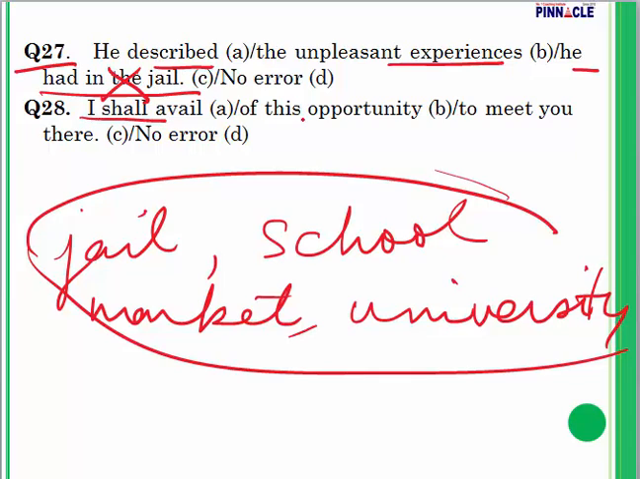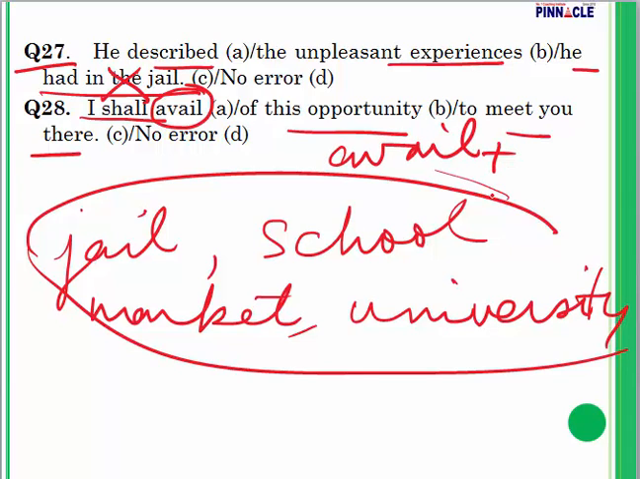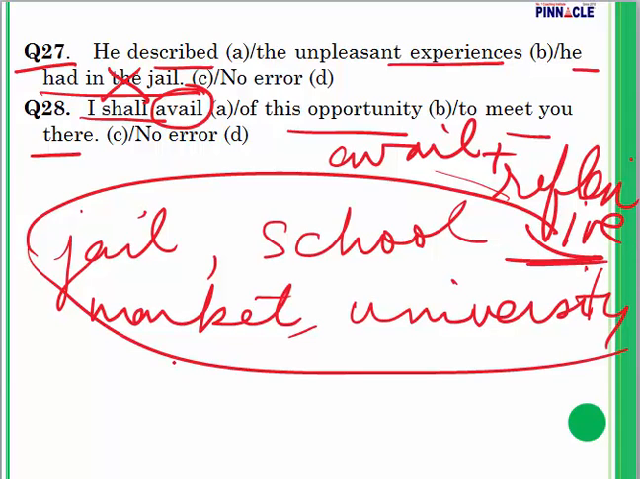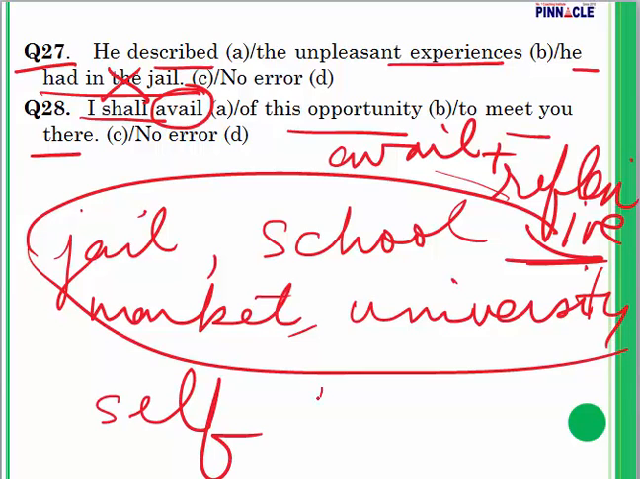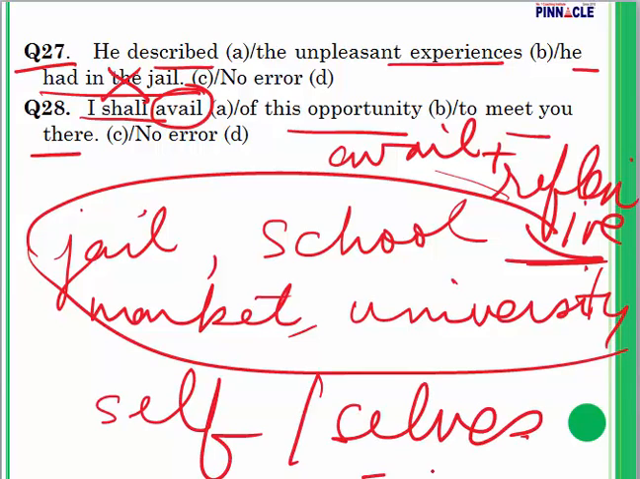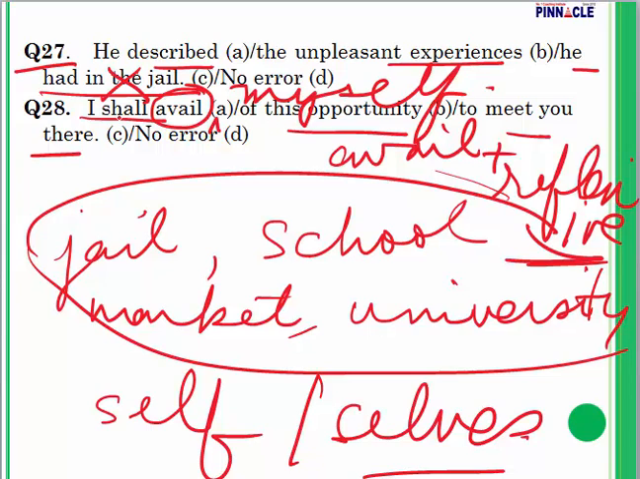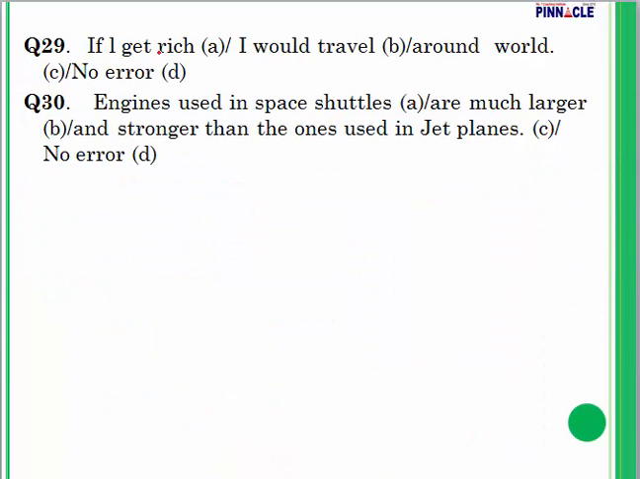I shall avail of this opportunity to meet you there. Question number 28. After avail, a reflexive pronoun has to be used. With avail, always a reflexive pronoun will be used. And what is a reflexive pronoun? As I have always been saying, do your grammar. Reflexive pronoun is a word which has self or selves in the end. So I have to say, I shall avail myself of this opportunity to meet you there. Error is in part A.